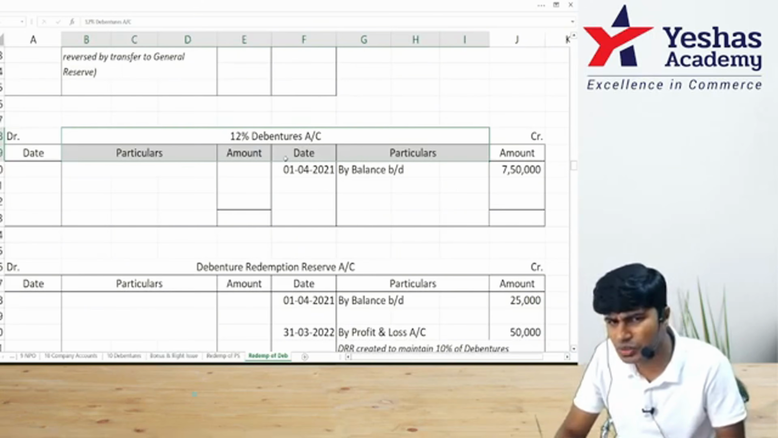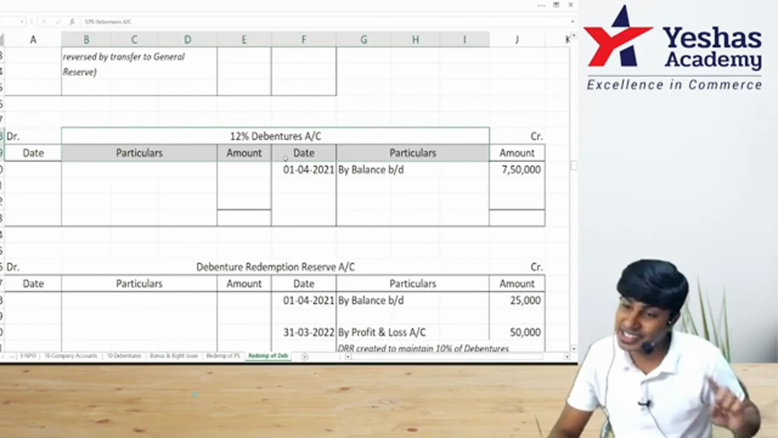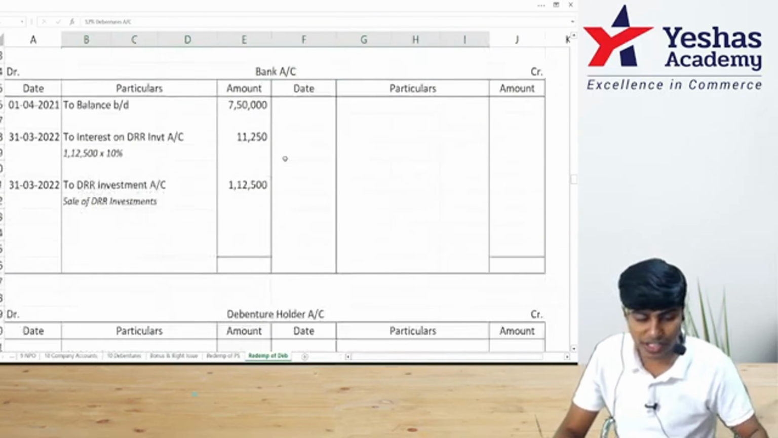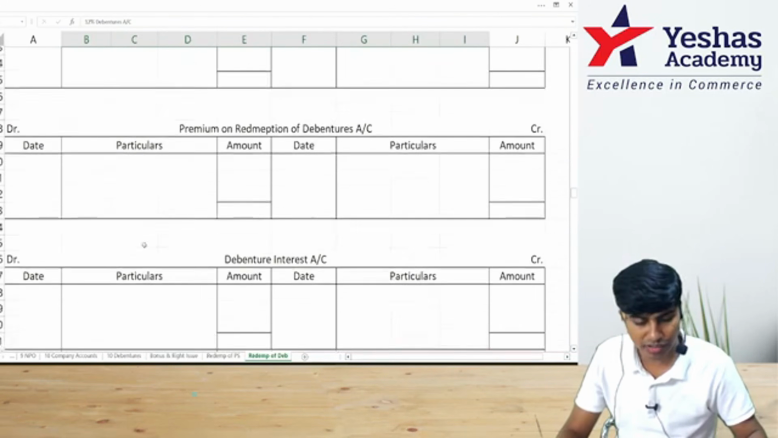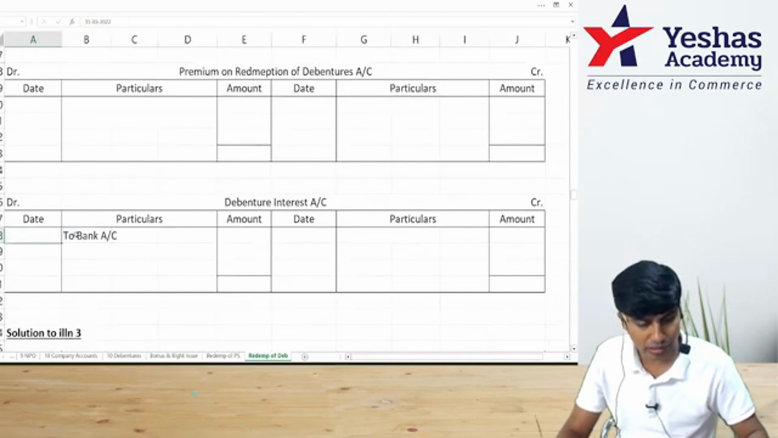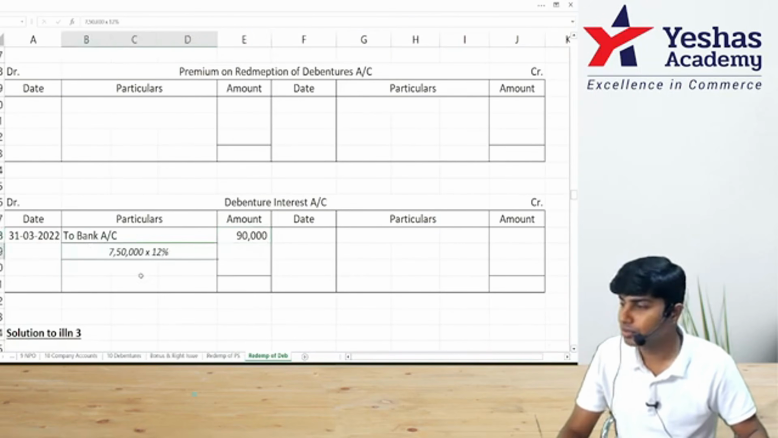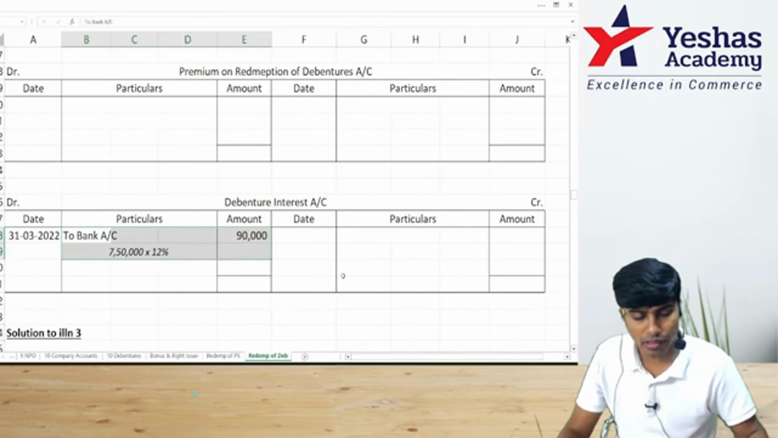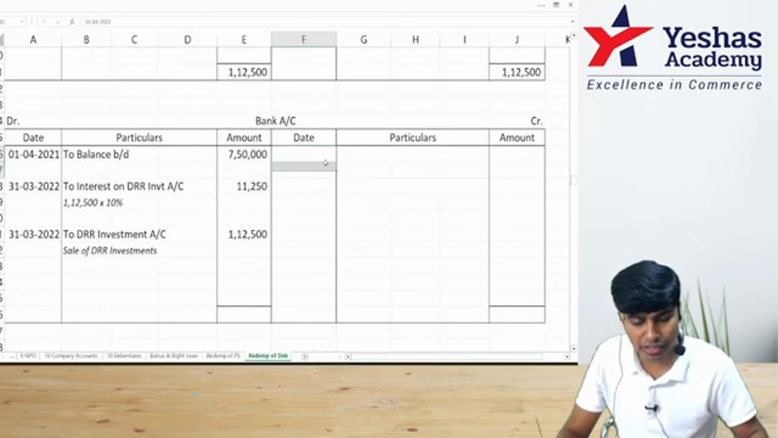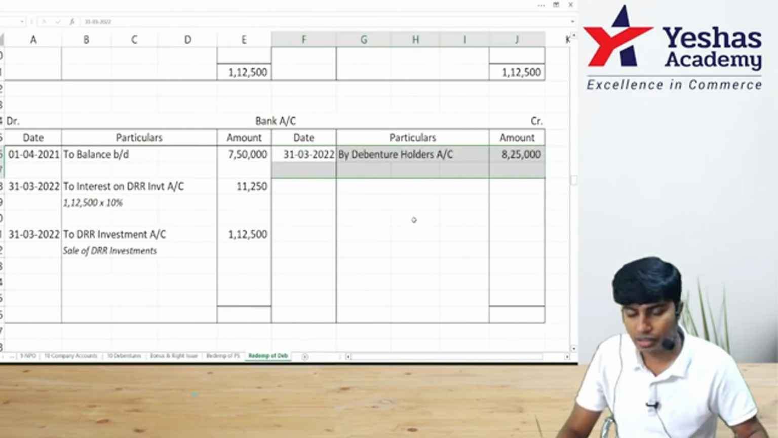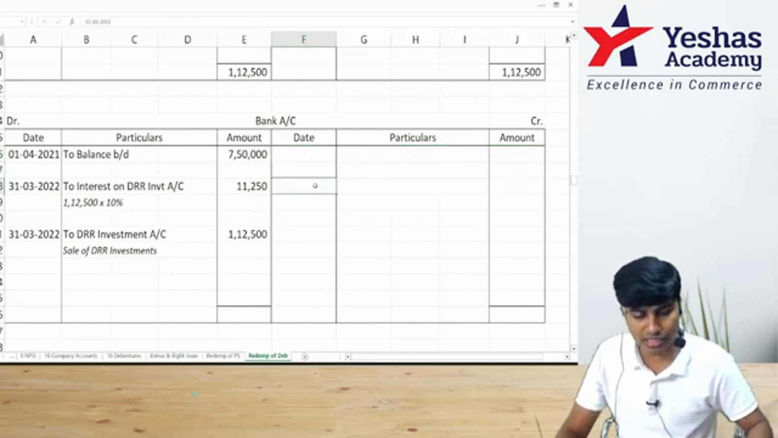Shall we pay 90,000? The entry is, interest is an expense. Debenture interest account debit to bank. In our debenture interest account, I'll write to bank. How much? 90,000. This is our interest expense. In debenture interest, I've written to bank. In bank account, I'll write by debenture interest. This is payment.